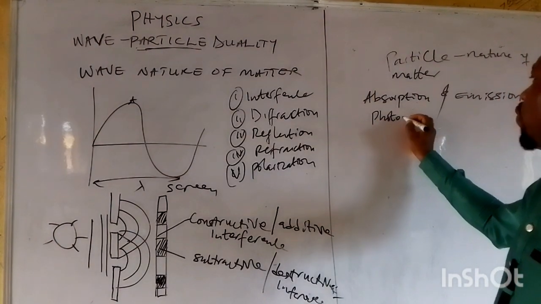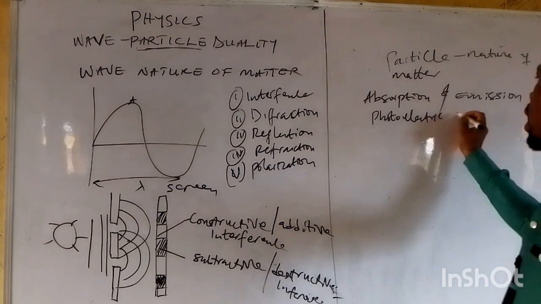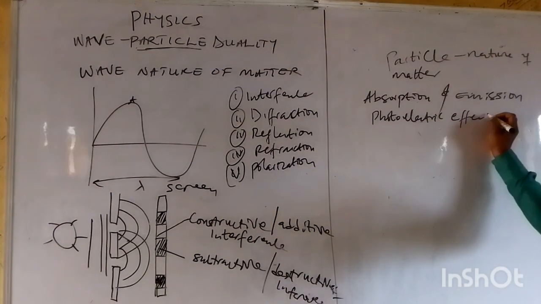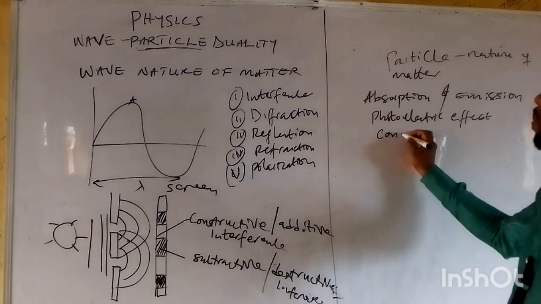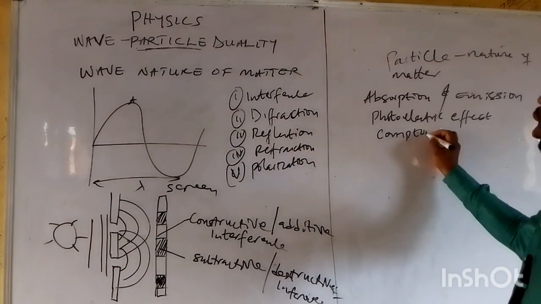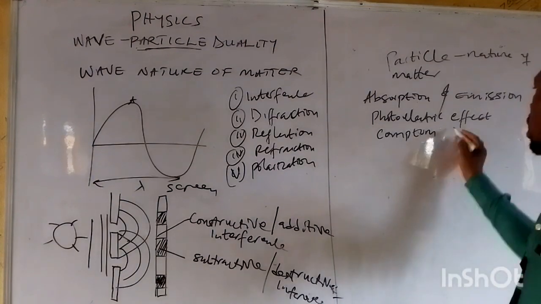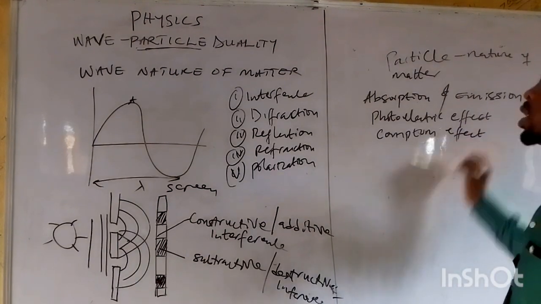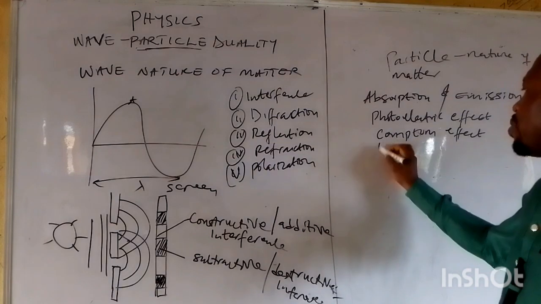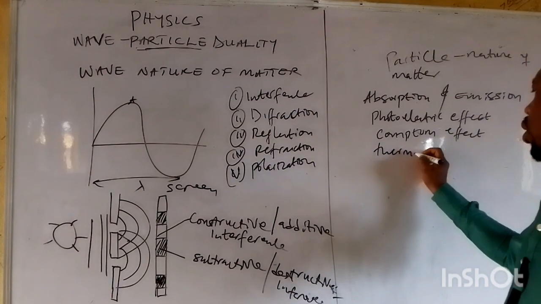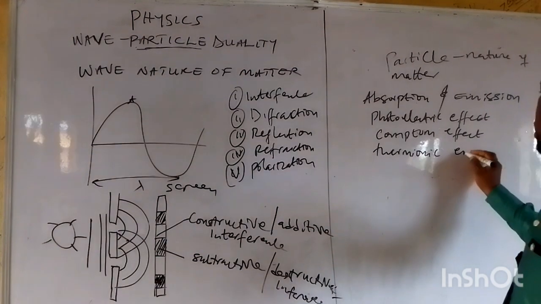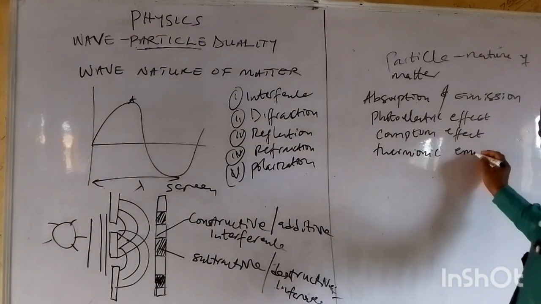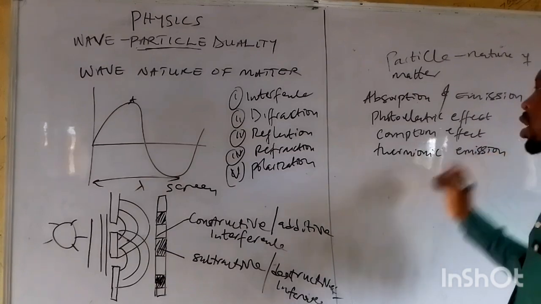Photoelectric effects can take place. Compton effects can take place. Thermionic emission can take place.